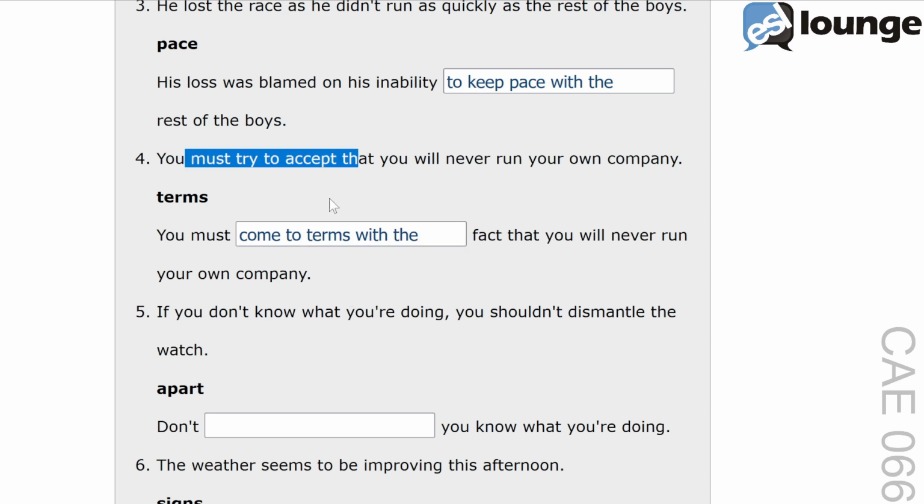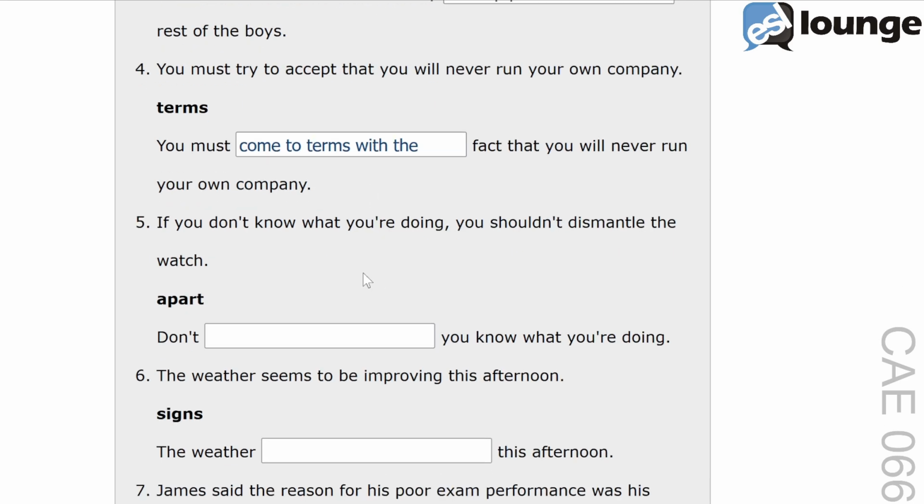The structure indicates a process of acceptance. Another example, he had to come to terms with the fact that he would never play football professionally again. Let's move to number 5. The original sentence is, if you don't know what you're doing, you shouldn't dismantle the watch.